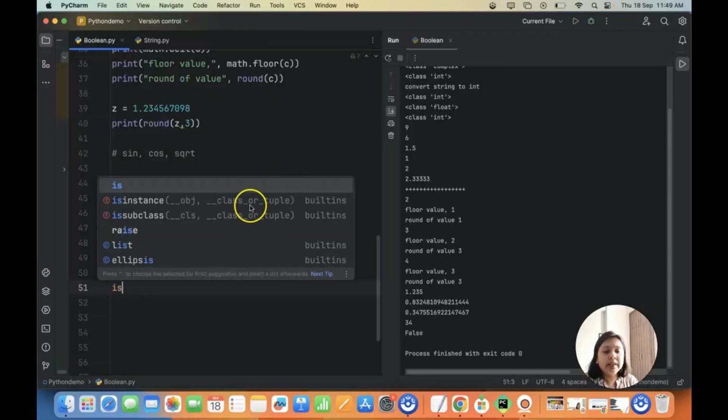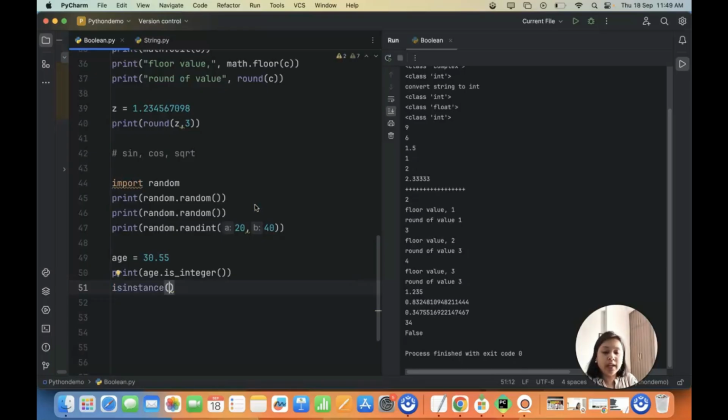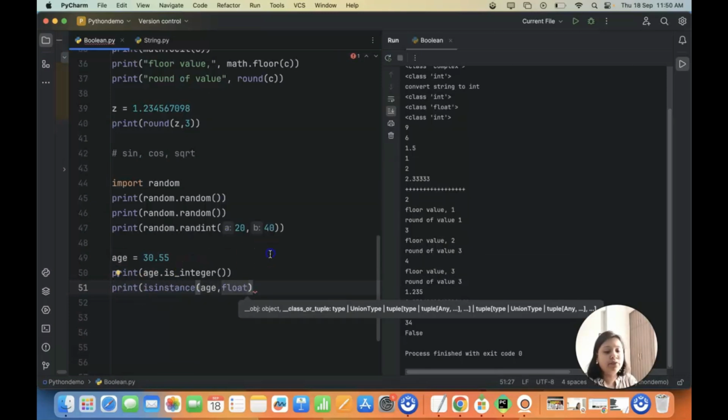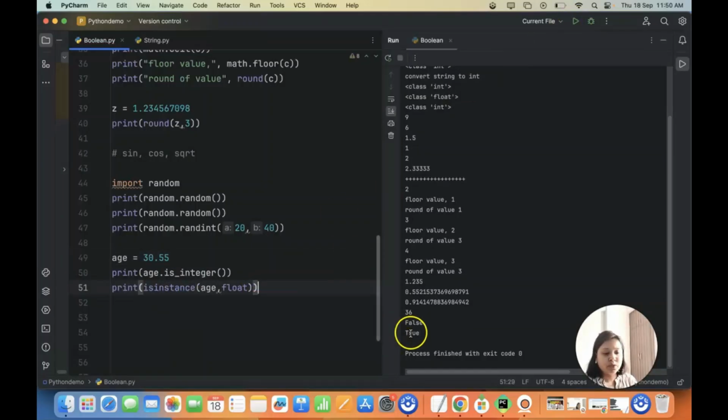Now, if I talk about another functionality here, which is isinstance. In isinstance, it is going to tell you whether it is a string or whether it is an integer. So if you know the data type, let's say age here is a float data type, then it is going to give you true. If in case it's an integer data type, then it is going to give you false. So let's say I do a print and I'll pass the variable age and I'll mention what data type it is. It is a float data type, right? So let me execute this. So it says, yes, it is a float data type.